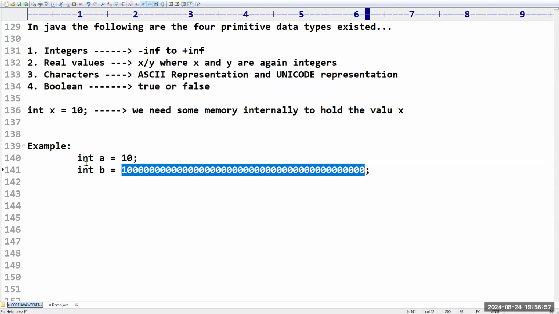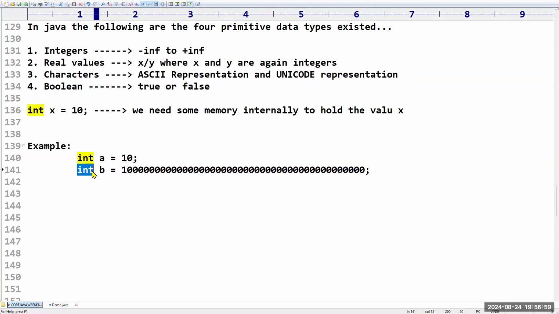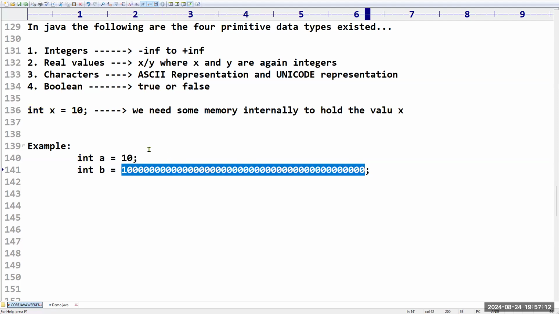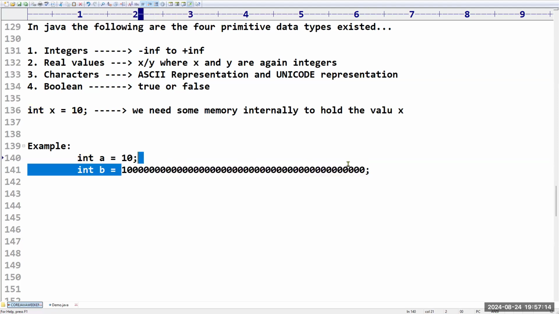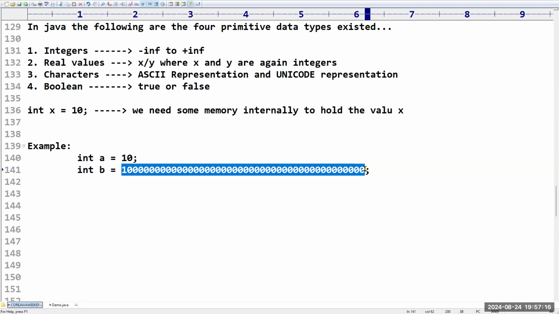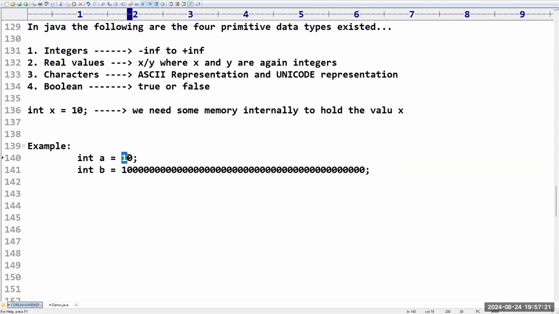But, sir, you are declaring both as the same. Is it possible? Definitely not possible. So there should be some deviation, some differences. That's why Java people think this is integer, this one is also integer, but don't treat both as the same. It has a huge value, so compulsorily more memory will be needed, and it takes some time to access. But this one is a very small value. That's why Java people decided based on content.